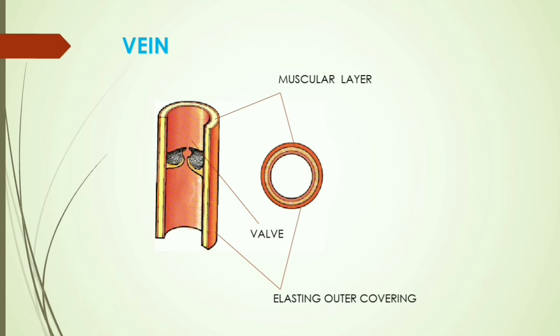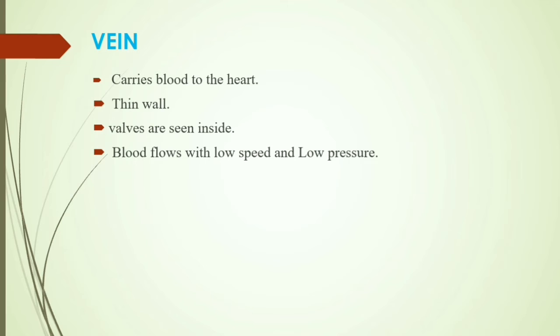This picture indicates the structure of a vein. Elastic outer covering and muscular layers are present. It has a valve. These are the characters of a vein. Veins carry blood to the heart. The wall is thin. Valves are seen inside. Blood flows with low speed and low pressure. These are the features of a vein.